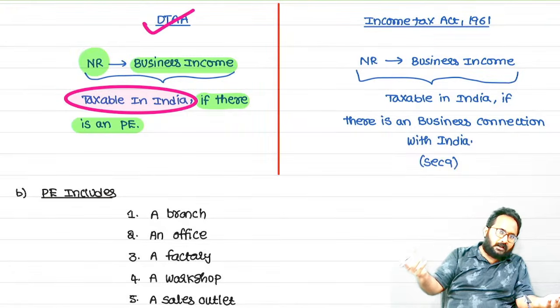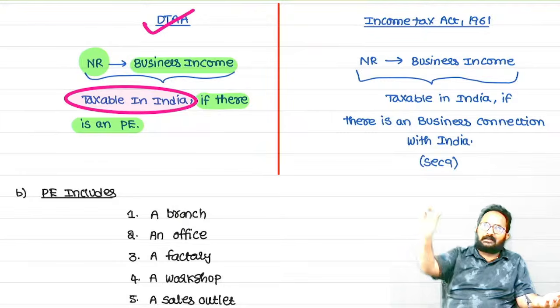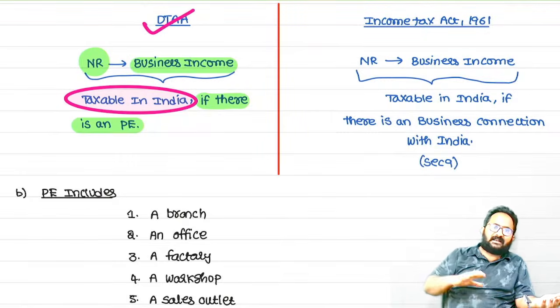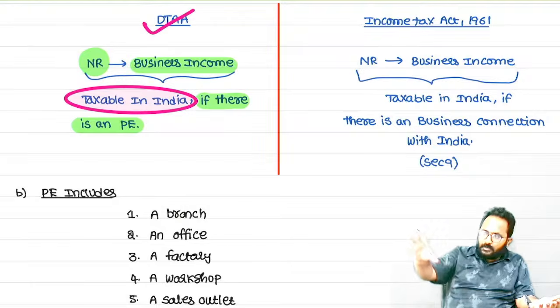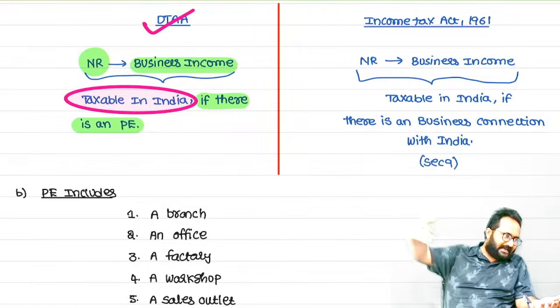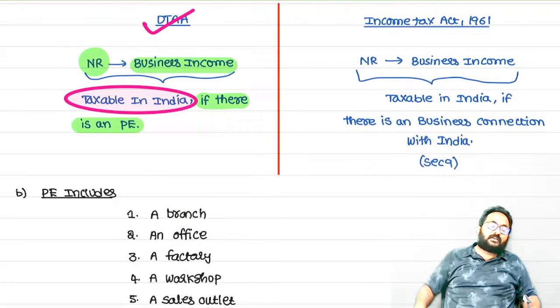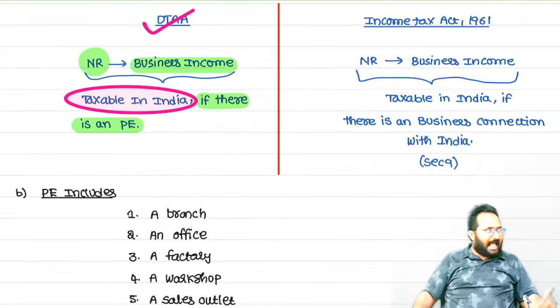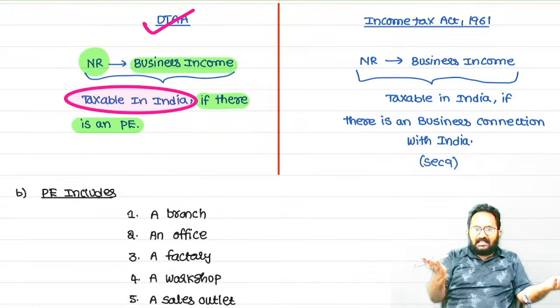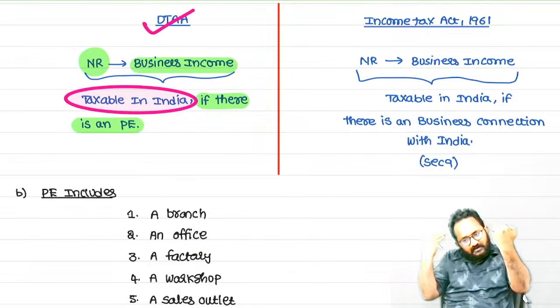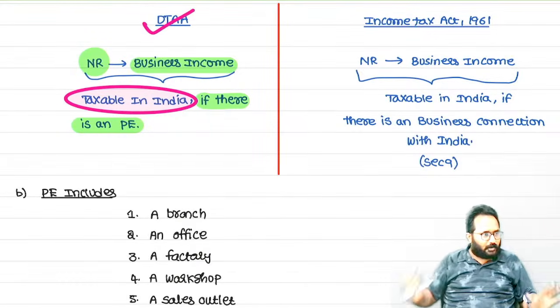If you follow the DTAA concept, the Income Tax Act is there, but between India and another country we haven't got a DTAA. If a person from that country is doing the business in India by using the permanent establishment concept and wants to follow the provisions of the agreement, that is only DTAA. Sir, whichever is beneficial to you, you can follow. The Act is saying one thing, DTAA is saying another thing. Which one can you follow? Whichever is beneficial to you, that only you can follow.